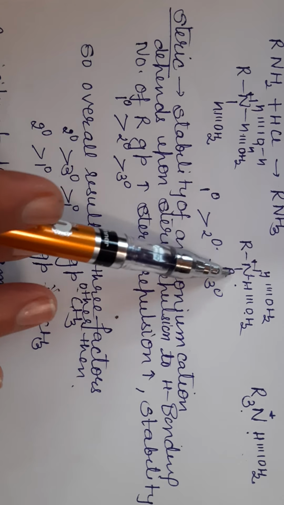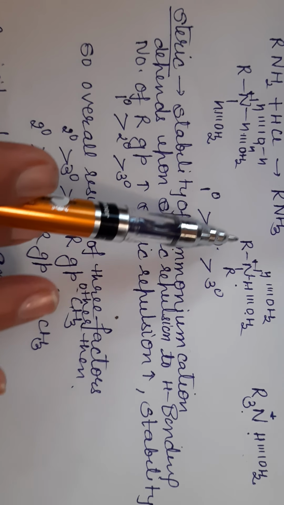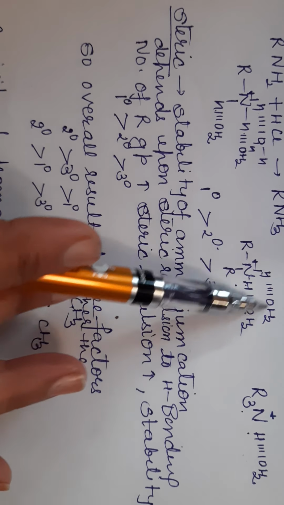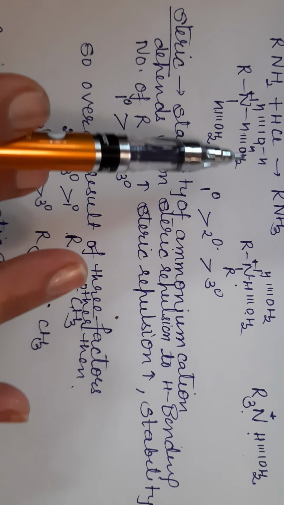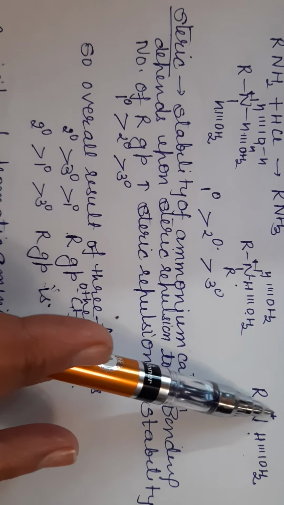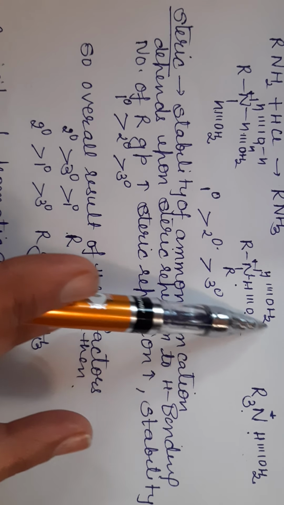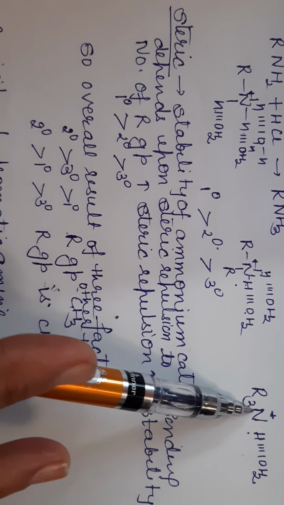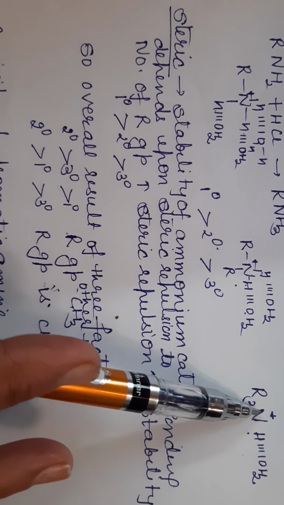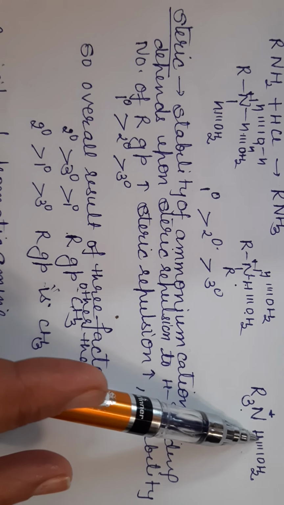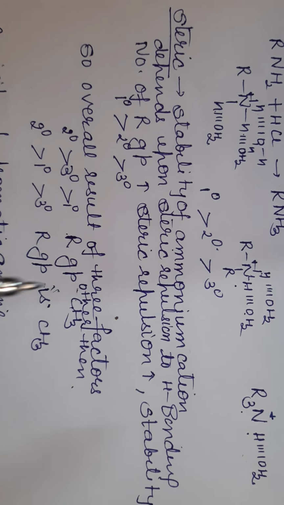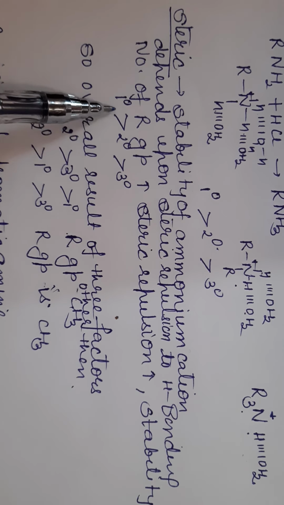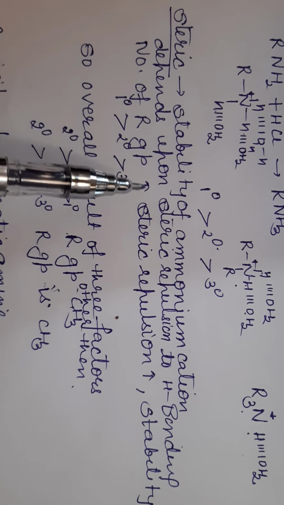Here the number of R groups becomes 2, so due to big R groups there is more steric hindrance; that's why the tendency to form hydrogen bonding is less as compared to here. Here, due to the presence of 3 R groups there is large steric hindrance, so the tendency to form hydrogen bonding is less, and it forms only one hydrogen bond. So primary is more basic than secondary than tertiary.